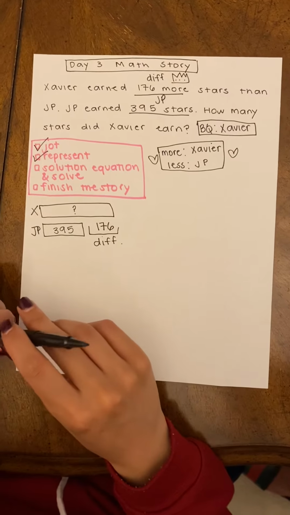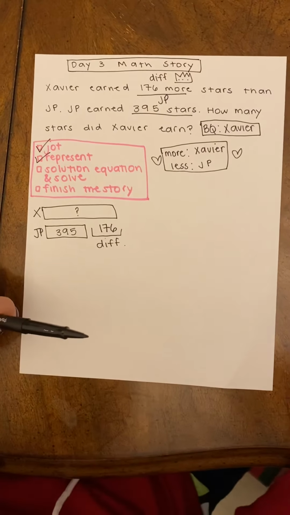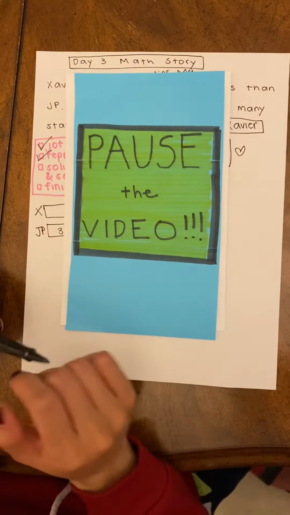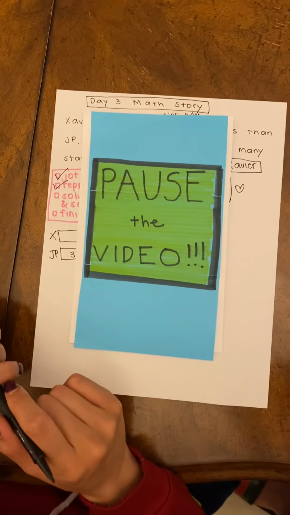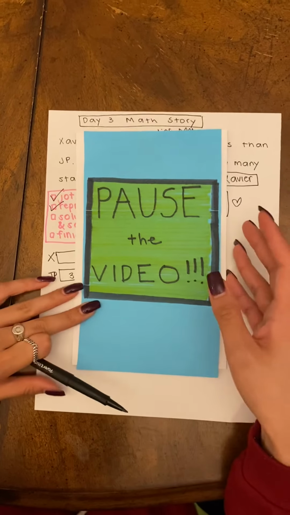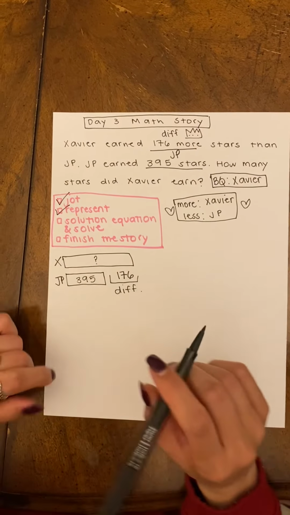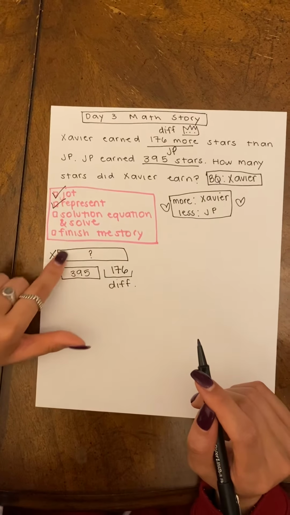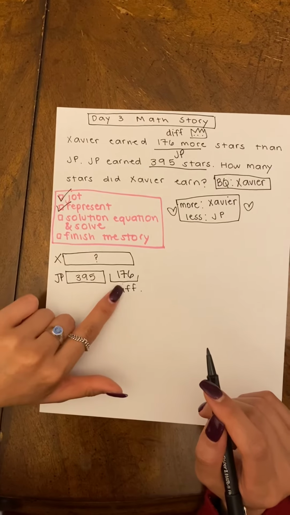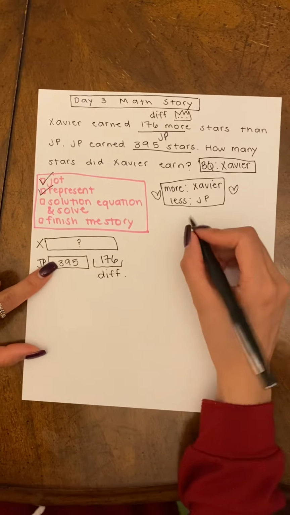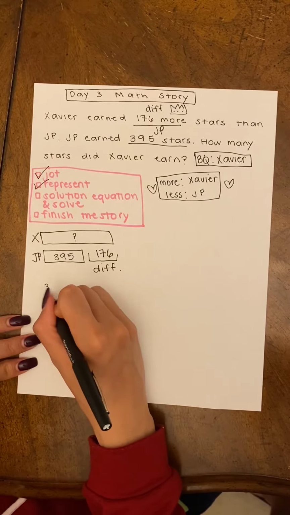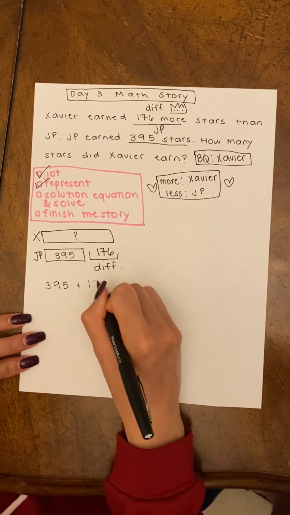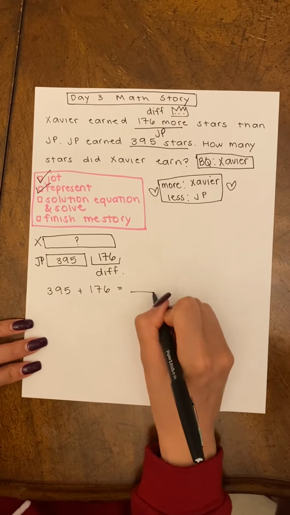Now it's time to write our solution equation and solve. When I say go, pause the video and write your solution equation and solve. Go. So we're going to bring it back and we're going to write our solution equation and solve. We know we're missing this bigger amount, so I have to add these two parts together to get our bigger amount. So my solution equation is going to be 395 plus 176 equals blank.